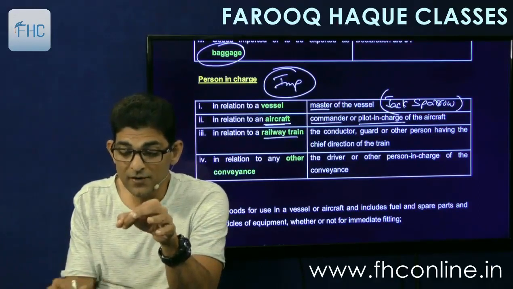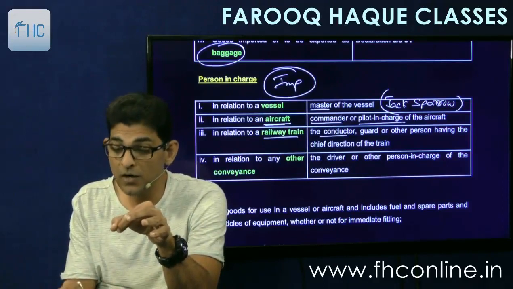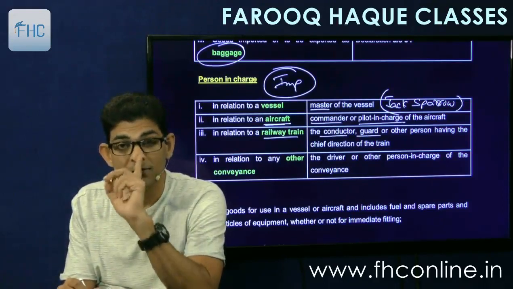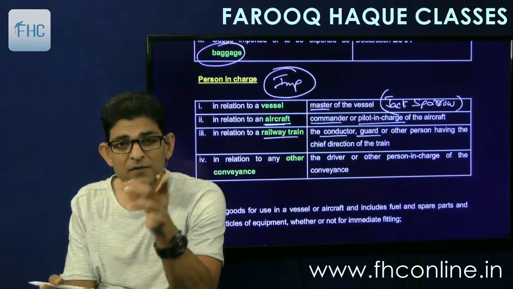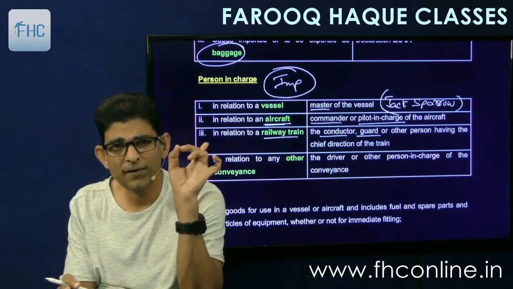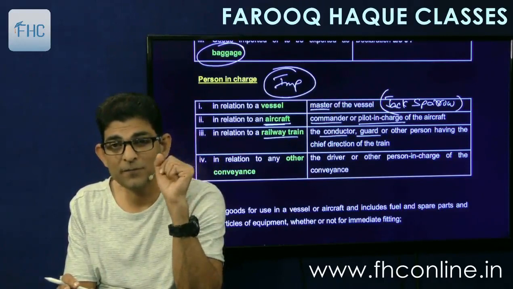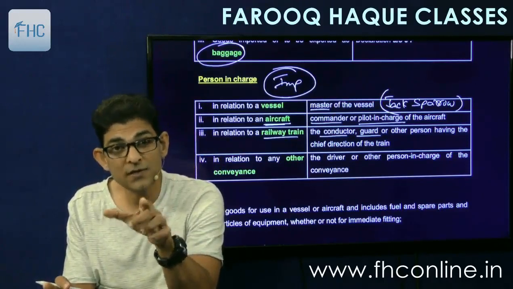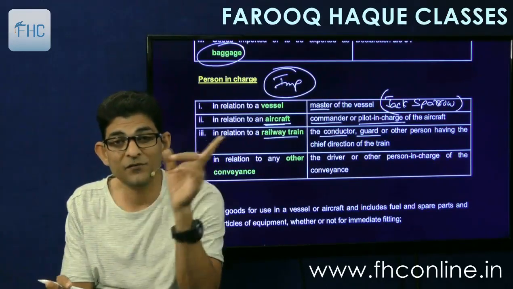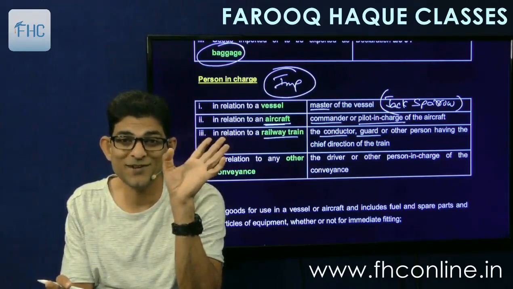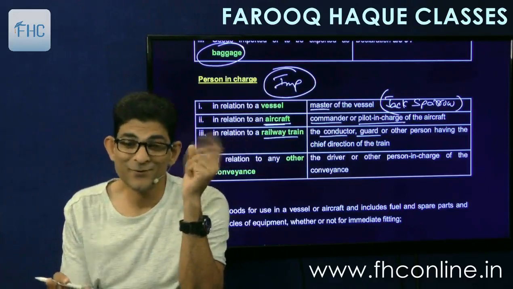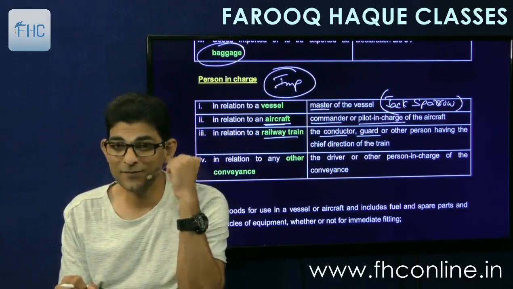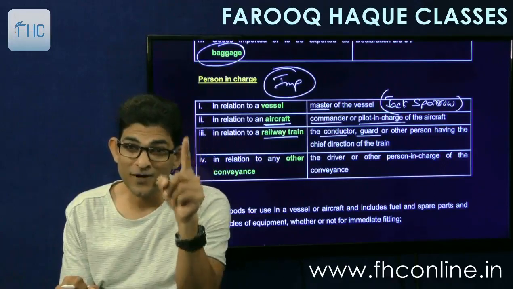Then in case of railway train, the conductor or the guard or other person having the direction of the train. Very funny definition. Conductor sits on the last bogie, and he is called as the person having direction of the train. Who has the direction? The engine driver. But the driver is not considered as person in charge. I don't know why. Driver is not considered as person in charge in case of railway. It is the conductor or the guard.